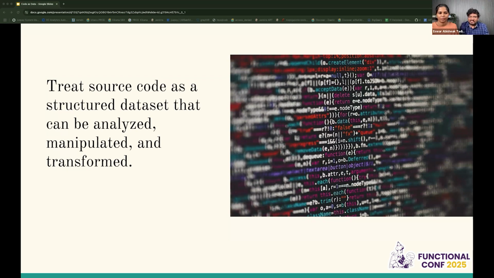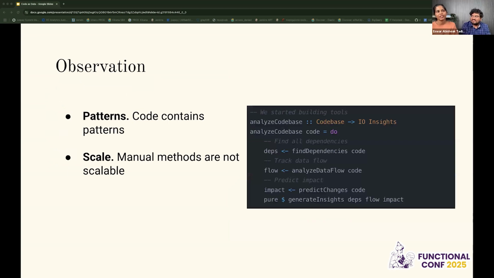If we want to treat code as data, what are the observations we need to make? Chaitanya, can you tell them? For example, all our code is in Haskell, and it's functional programming, so we have patterns in our code. Haskell itself is expressive, so we can see all the patterns. And whatever we build, we also wanted to scale across. If we follow manual methods, someone can just ask us, for example, in this feature, how many DB calls are there?